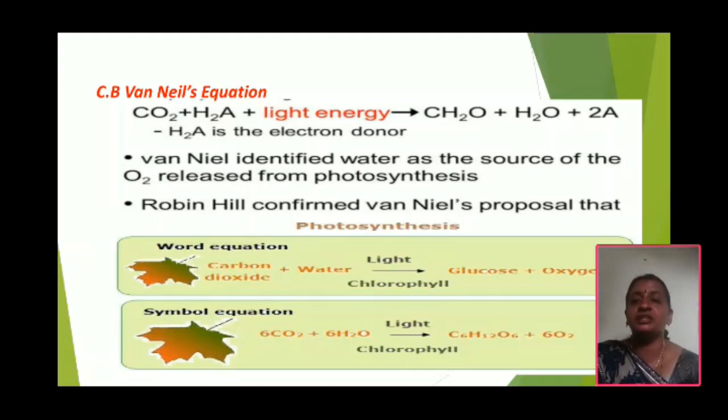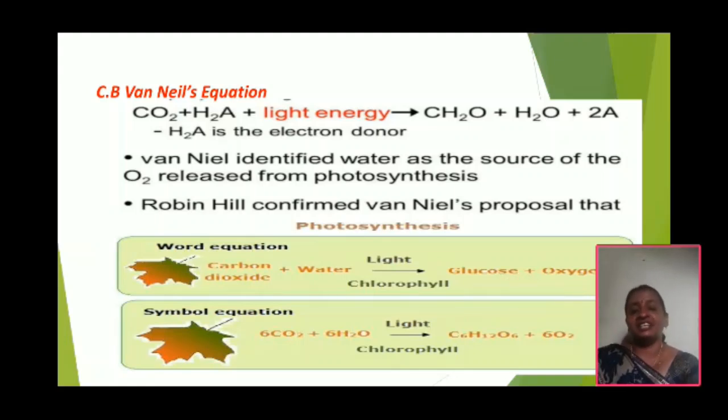See these equations: carbon dioxide and water, in the presence of light and chlorophyll, give glucose and oxygen. These are the raw materials. These are the essential factors. And the symbolic equation is 6CO2 plus 6H2O, in the presence of light and chlorophyll, gives C6H12O6 plus 6O2.